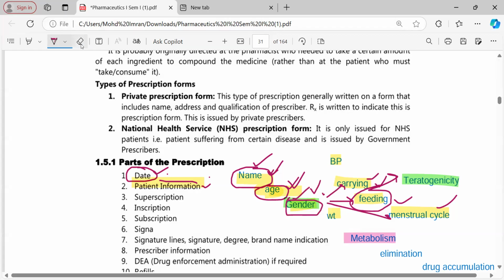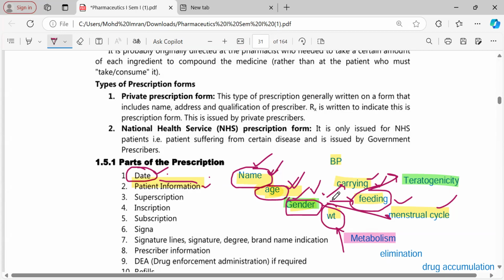Next very important part of the prescription is the weight of the patient. What is important in the weight? Generally a normal healthy individual weighs 50 to 70 kgs. Below that is the lean patient. Above that, depending on other factors, is the obese patient.